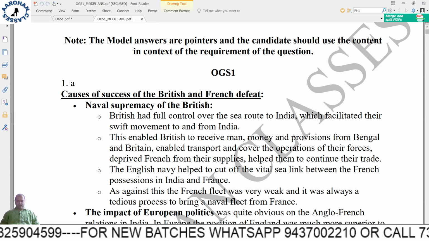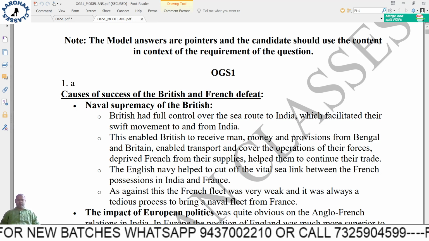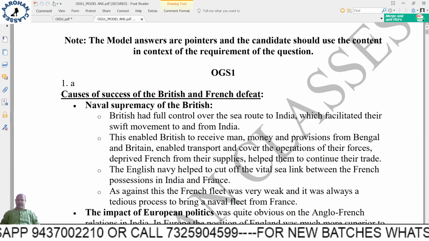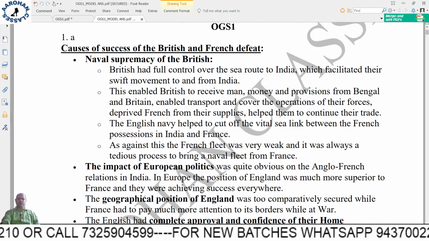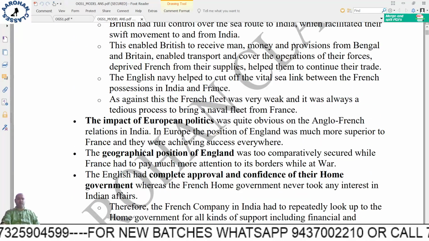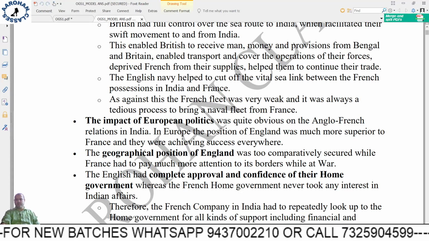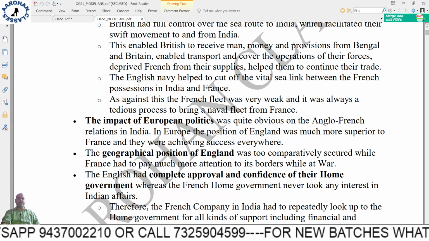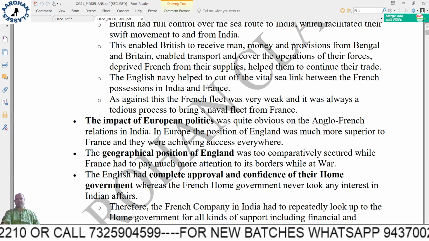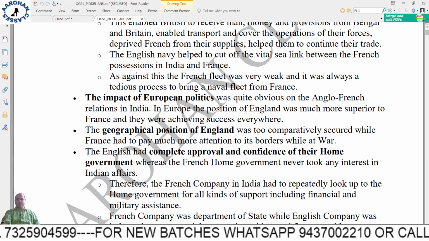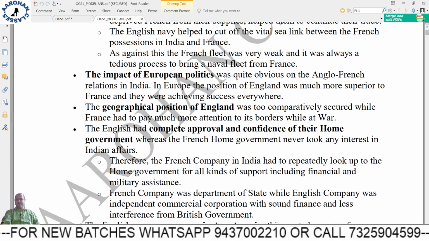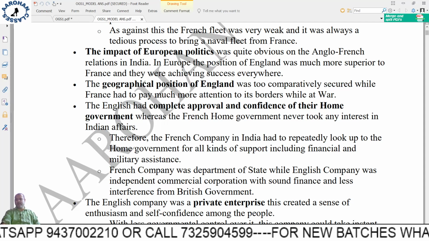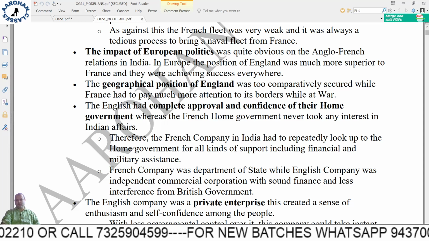You can go through it, and I will just go through the important points. Naval supremacy of the British. Impact of European politics, because in the international wars, Britain was always on the winning side and France was always on the losing side, so some kind of international effect was also there. Geographical position of England, complete approval and confidence of their home government, of the English.